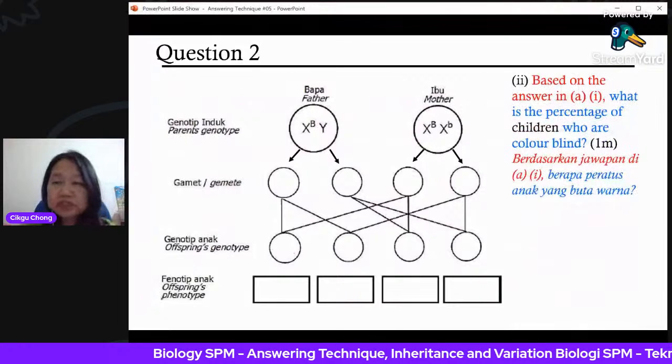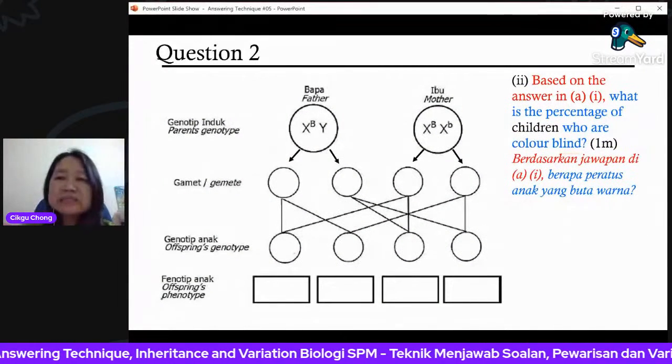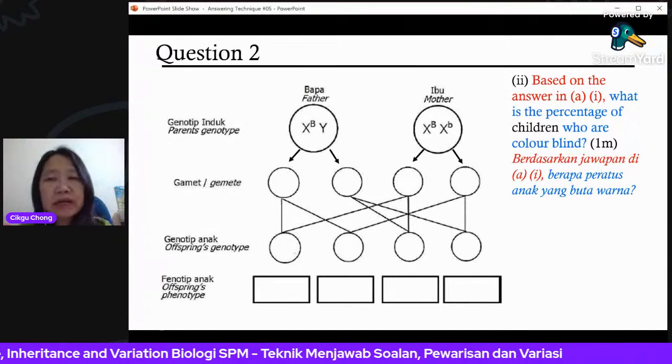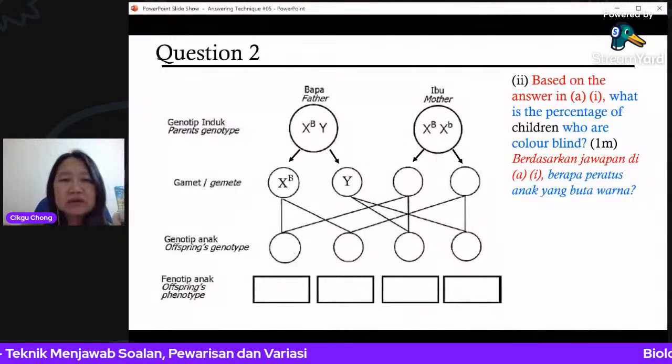This question is based on the answer in A1. A1 is actually to fill up first. What is the percentage of the children who are colorblind? Berapakah anak yang buta warna? Okay, now fill up first. Okay, fill up, very simple.